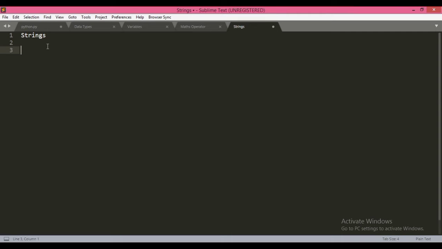So, strings are basically a series of text written between two double quotes. For example, "hi". This is also a string, or between single quotes, both are strings. Both are considered strings by Python, but mostly we refer to strings with double quotes and use single quotes for characters, but we can write strings in both ways.